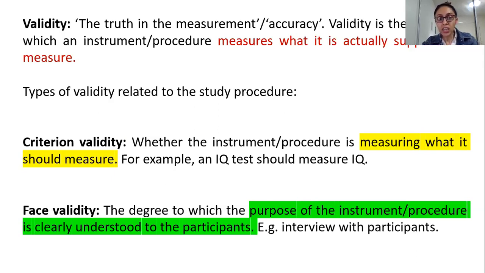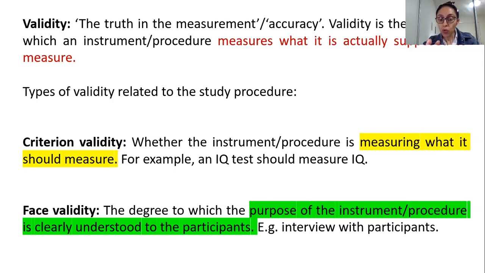Okay, so in this context, my questionnaire should actually measure picky eating. Then it shouldn't measure something else, like, say, for instance, how much the child loves to play games or sports. That wouldn't make sense. Okay, so that is what criterion validity means.